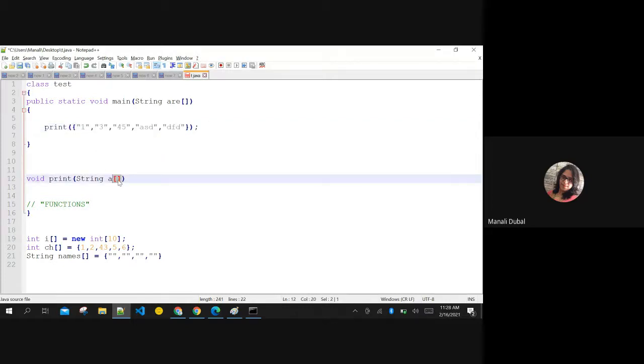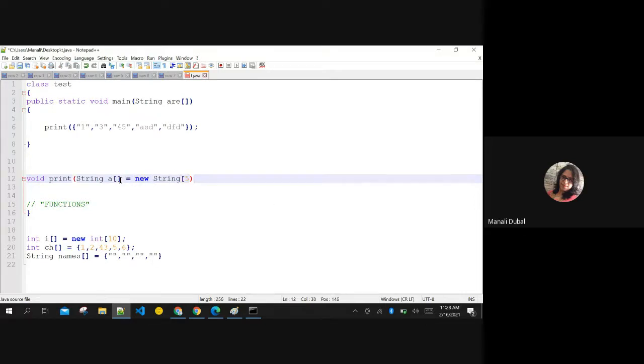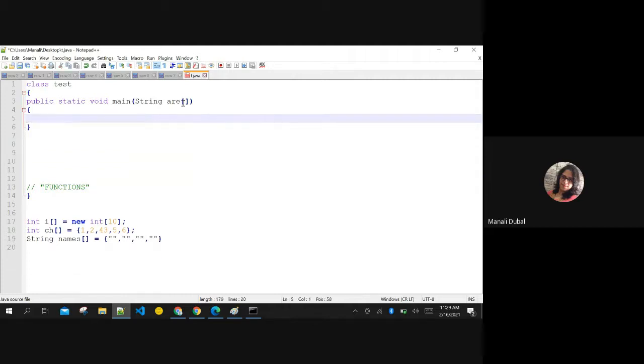You need not mention here String a equals new String. No, this is invalid. You need not declare the array like this, because the user may pass only 2 arguments. The user may pass 20 arguments, right? So you cannot mention it here. In the function's header, you never mention the size of the array. Another thing is, if you are not mentioning the size of any array in the function's header itself, the size automatically will be fetched from the way you are inputting the values. In our case, in the arguments case, the size will be automatically taken from where you are inputting the values. How? I'll show it to you.